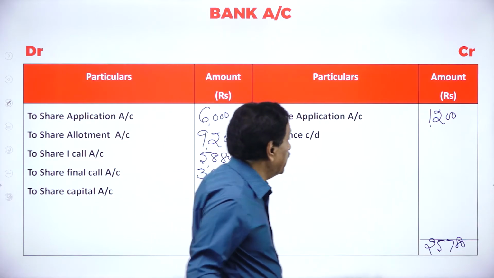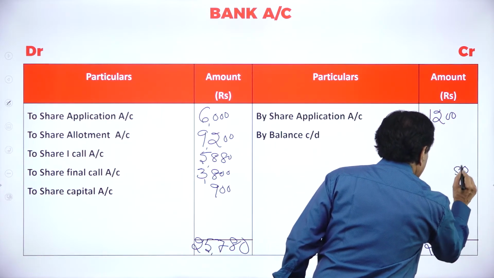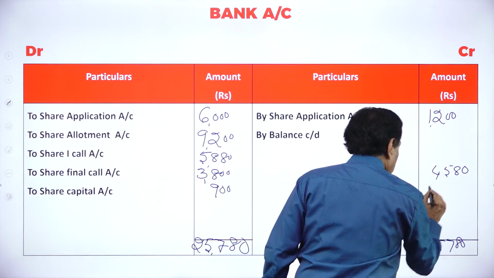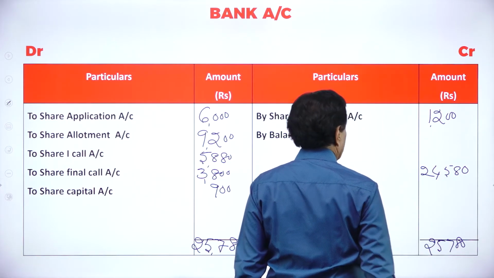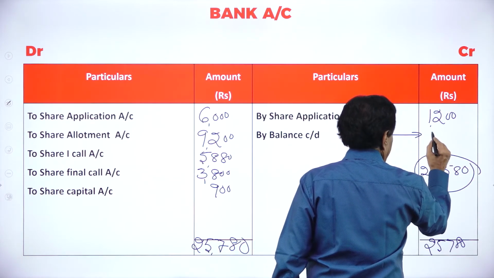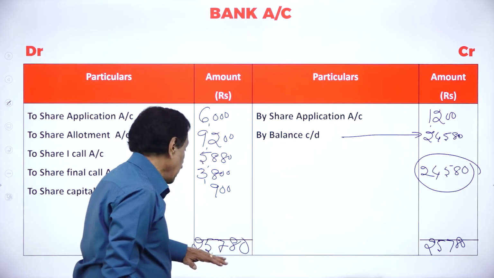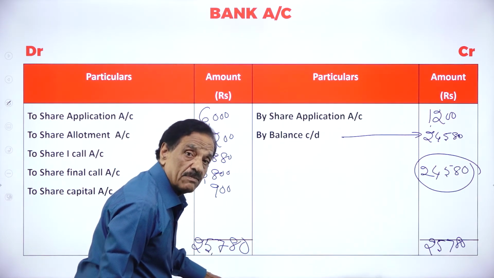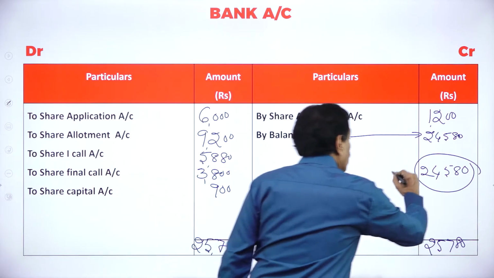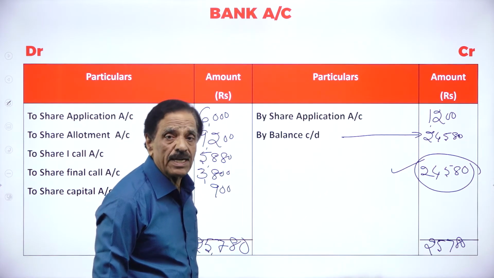So out of that, how much was deducted? 1,200. 0. This is 8. 2 plus 5 is 7. 1 plus 4 is 5. 24. So 24,580 will come here. What's the total amount? 25,780. How much money has been returned? 1,200. How much have you got? 24,580. That will come to cash at bank.